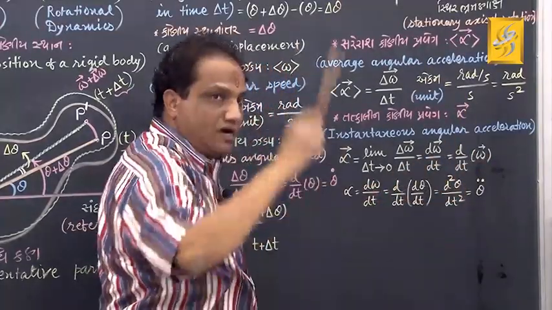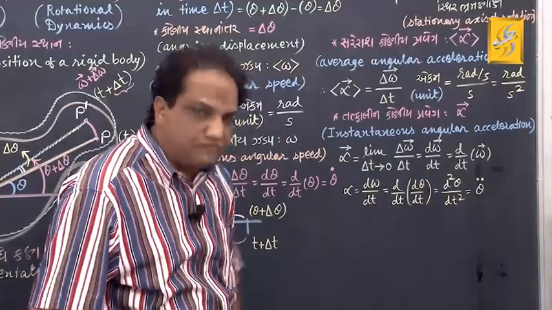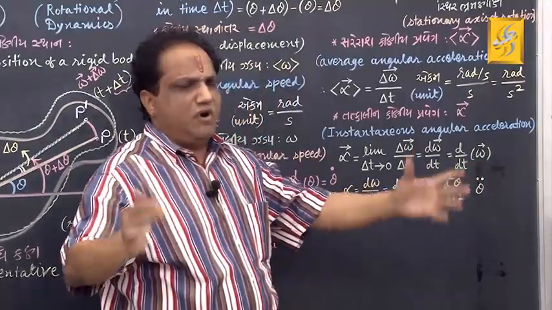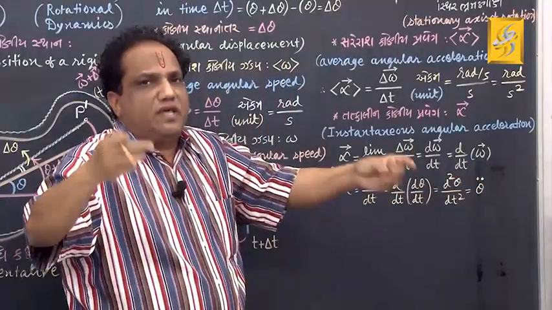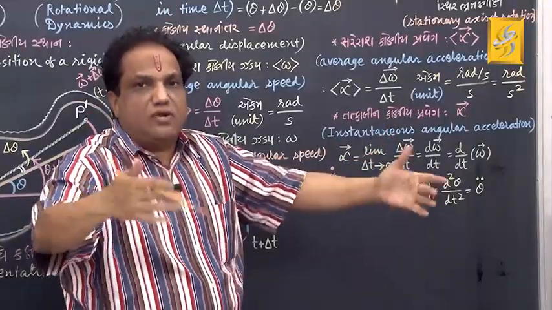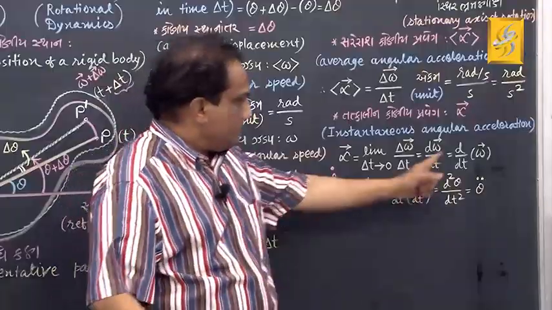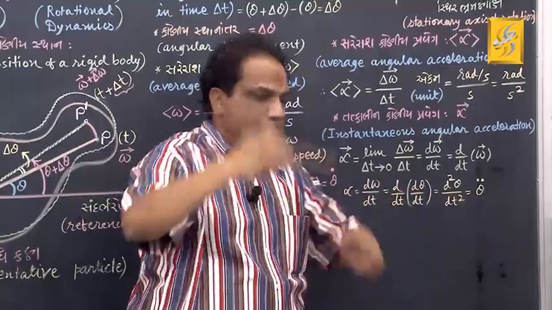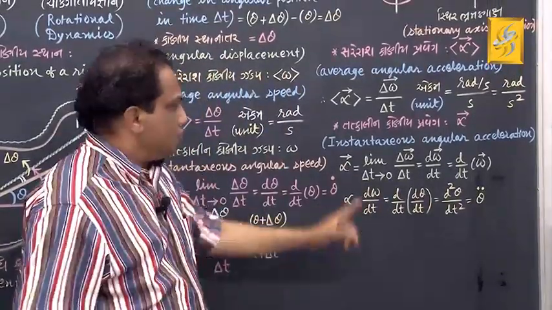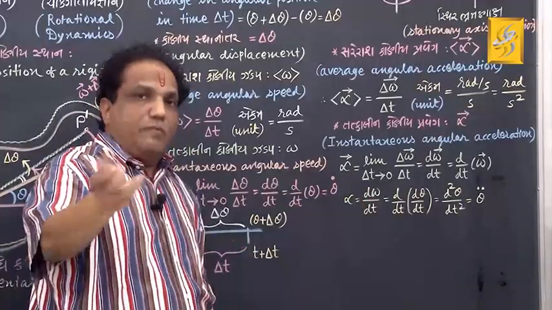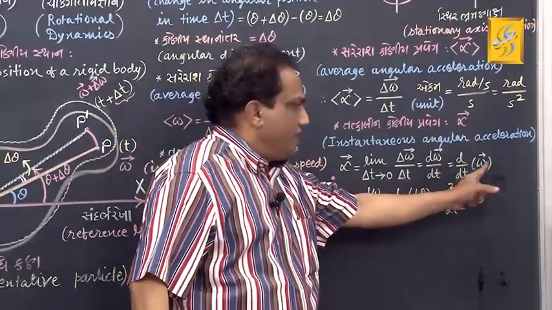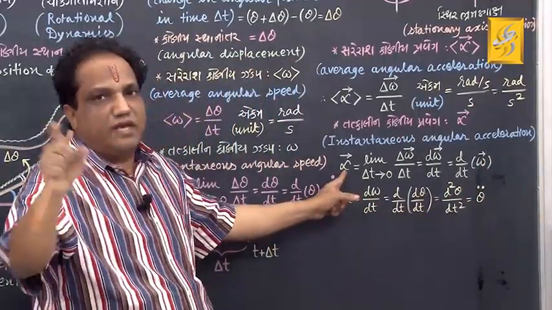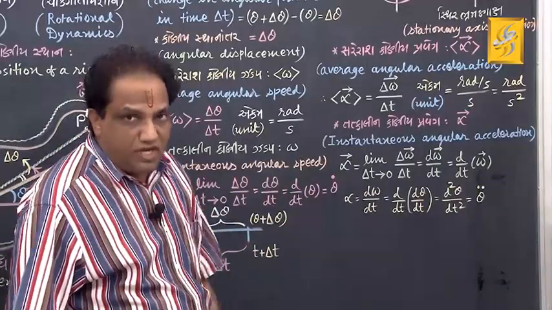Using this, you can now define what is called instantaneous angular acceleration. Very simple. The time rate of change of angular velocity of a given rigid body is called its instantaneous angular acceleration, shown by the symbol vector alpha. Or mathematically, when we take the derivative of angular velocity with respect to time, we get instantaneous angular acceleration. Got it?